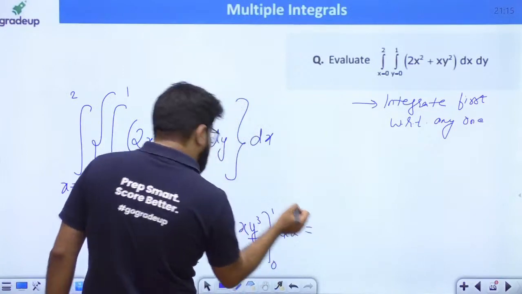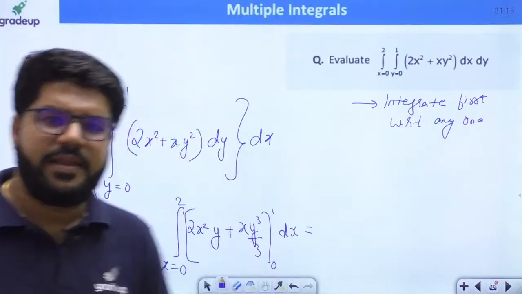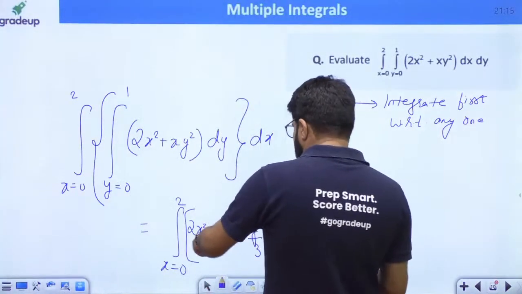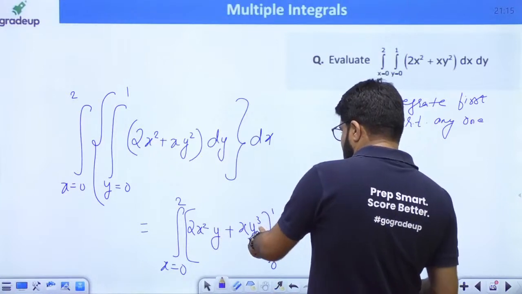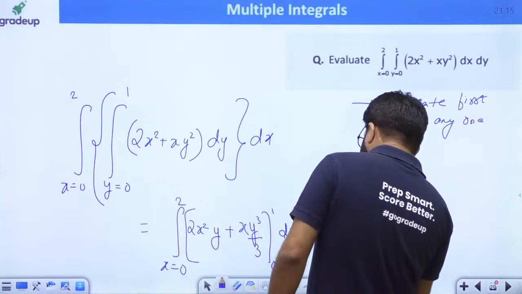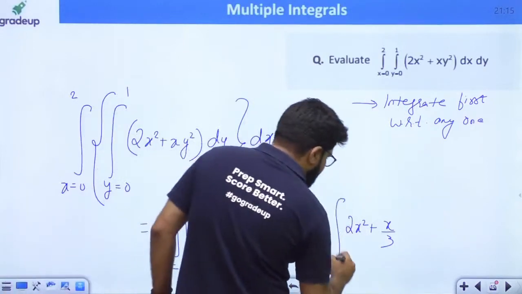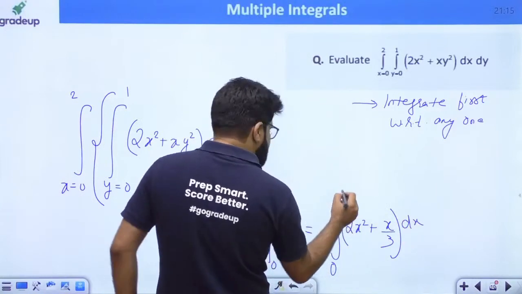And then after putting the limits of y, completely solve and then go for the integration with x. Put down the upper limit of y, it is 2x square, and that is becoming x by 3. Lower limit of y is 0, both the terms will be 0. So you have integral 2x square plus x by 3 dx, the limit of x is 0 to 2.